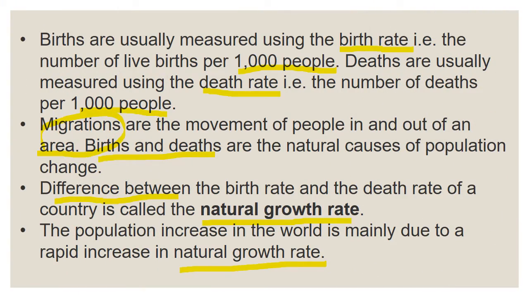Birth is measured using the birth rate. So how do they measure birth? Using birth rate. So what is birth rate? The number of live births per 1000 people. So for 1000 people, how many new births are there? That is called birth rate. Deaths are measured using death rate. That means the number of deaths in 1000 people. Understood, children? Okay, that is birth rate and death rate.